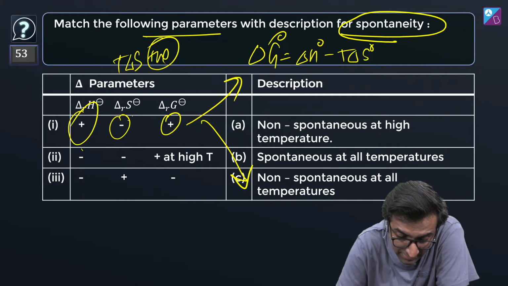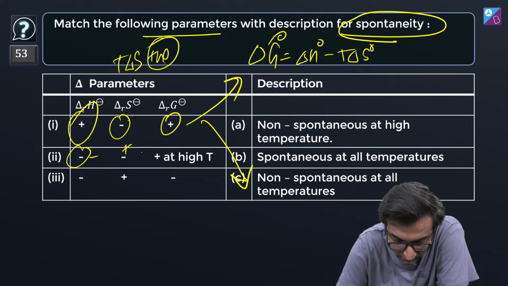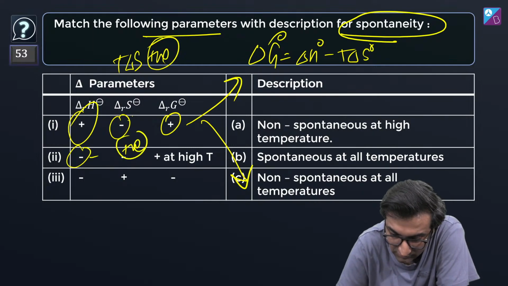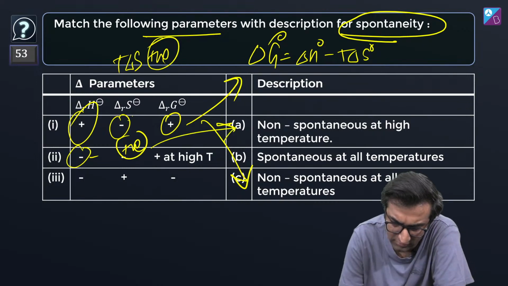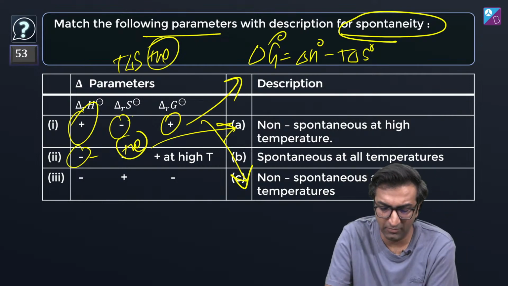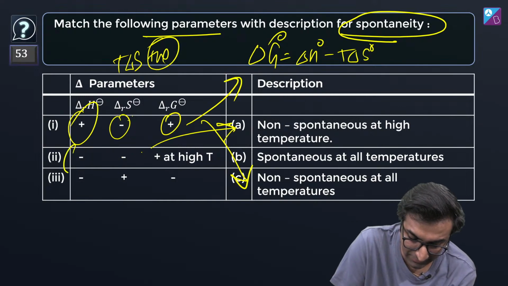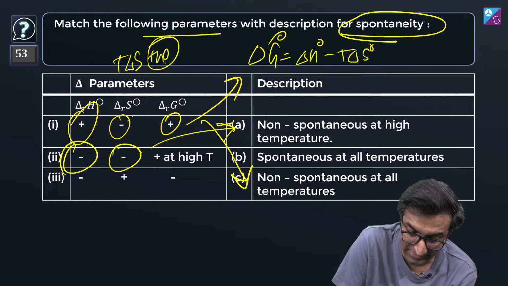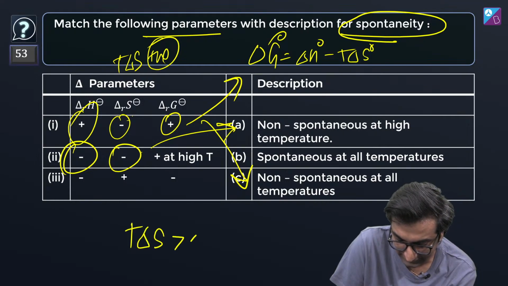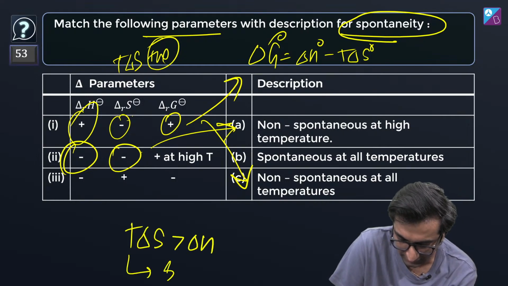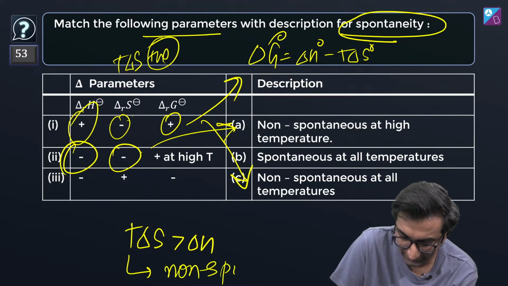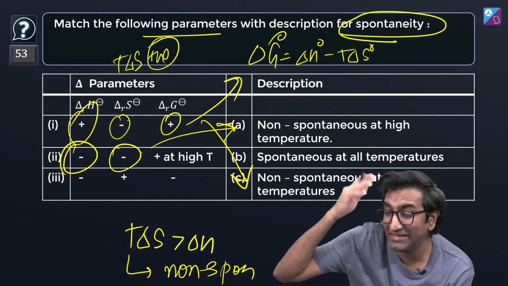What do you think? Minus minus matlab ki, this is negative and this is positive. So at high temperatures it's going to be non-spontaneous, right? Is it non-spontaneous or spontaneous? Yeah, this is also going to be non-spontaneous, right? क्योंकि ये भाई साहब negative है, which is nice, but then if the temperature is too high, T delta S is going to be greater than delta H, hence it's going to be non-spontaneous at high temperatures. Very easy stuff, but इस पे आते हैं सवाल, because JEE main is easy, bro, right?